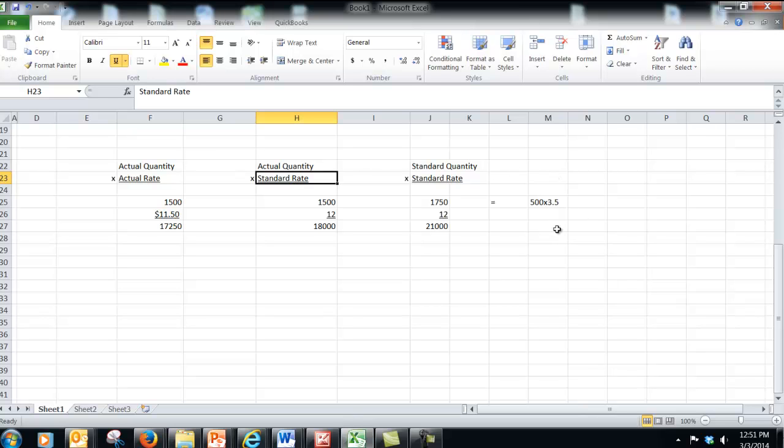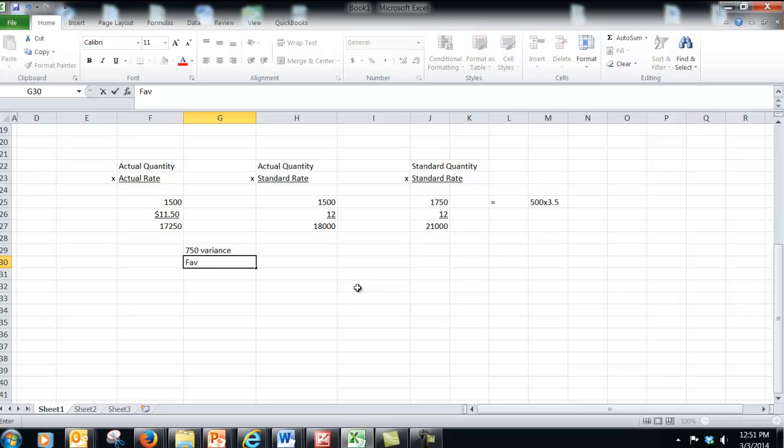So before we get started here, we're going to need to take a look and say, okay, how much are we talking about for this over here? This standard quantity is going to be something that we have to figure out. It tells us that we're making 500 units, and it requires 3.5 standard hours per unit. Okay, so that's where we got this right here. So we look at the difference between these two here, and we have a $750 variance. And this one is going to be favorable.